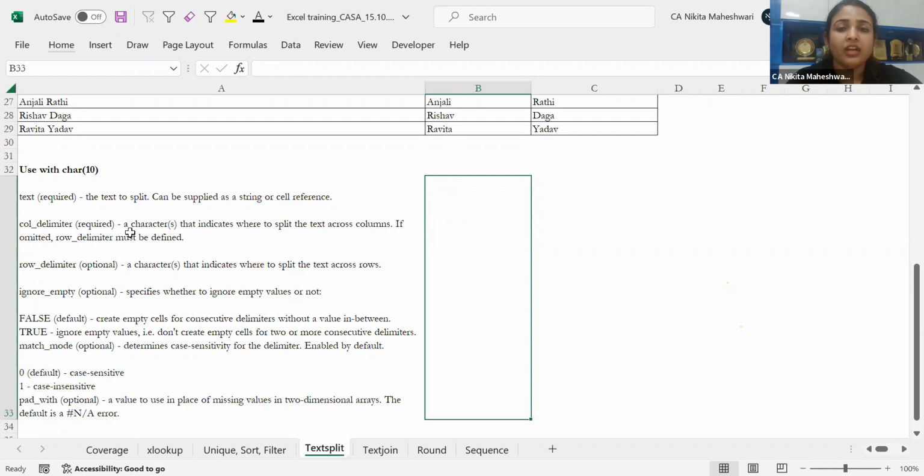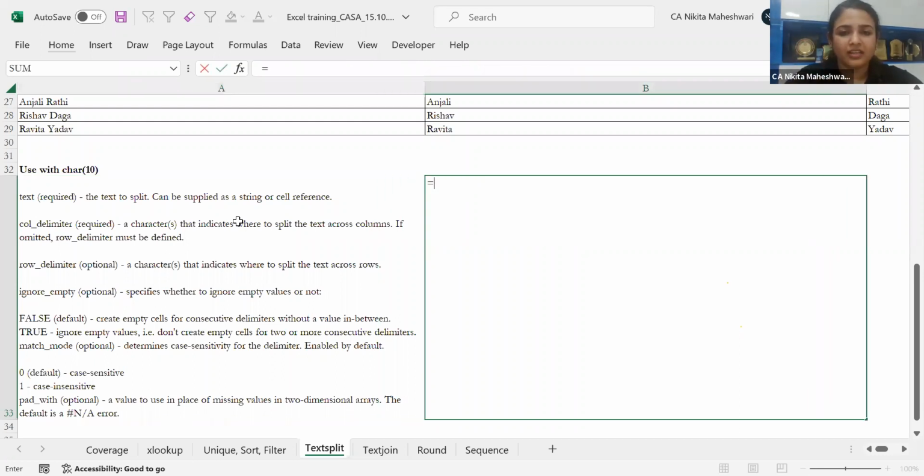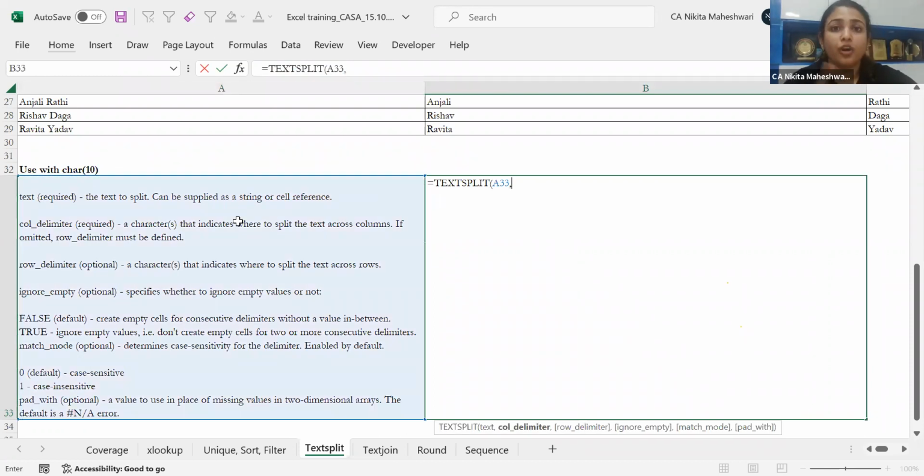So whenever I want my delimiter to be a line break, I'll repeat, I want these particular cells to be split into multiple rows based on the Alt Enter. Wherever it is doing Alt Enter, I want it to change into the next column or the next row. So if I do that, TEXTSPLIT, this is my text. I don't have a column delimiter this time. I don't want it to spread into columns. I want to spread it into rows. If I want that, I'll select the row delimiter. Row delimiter is CHAR(10).